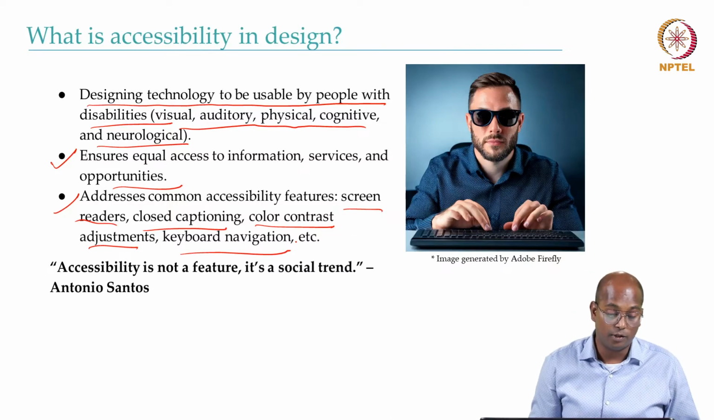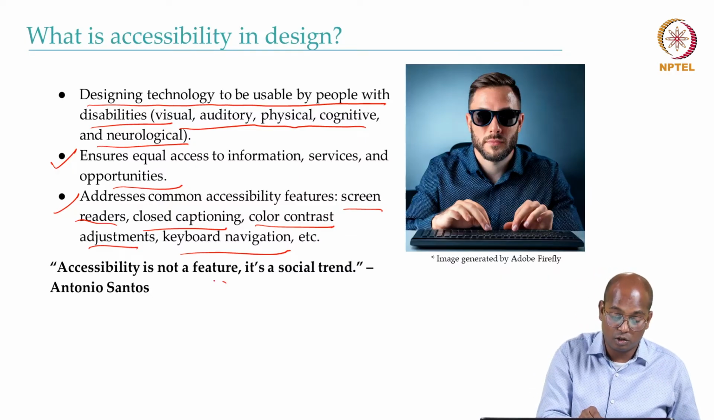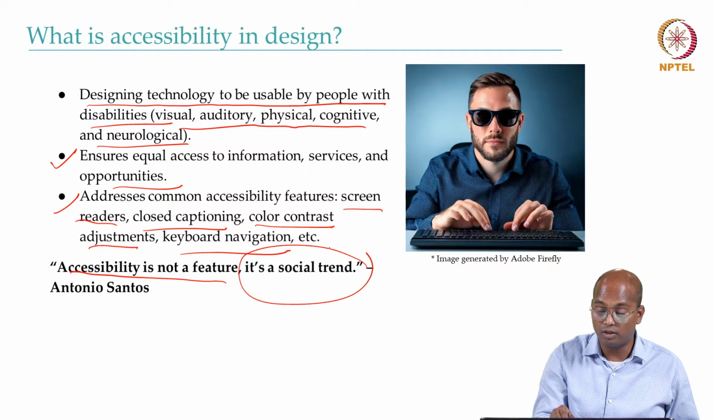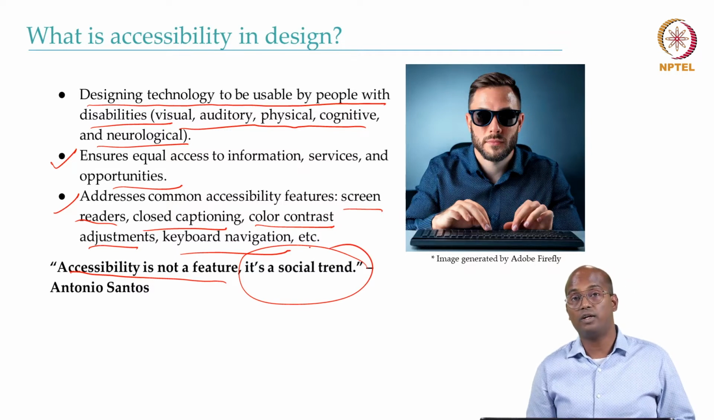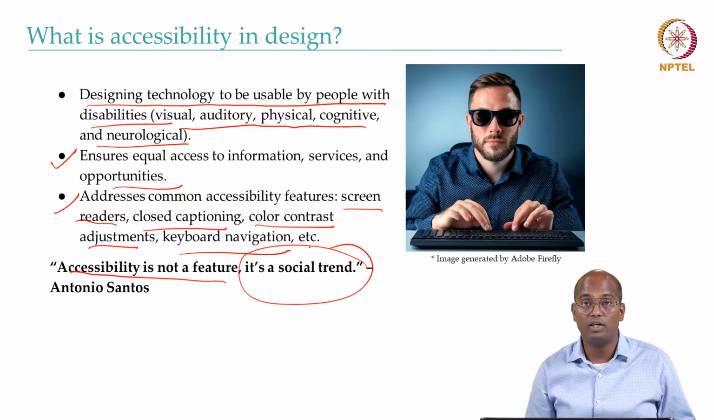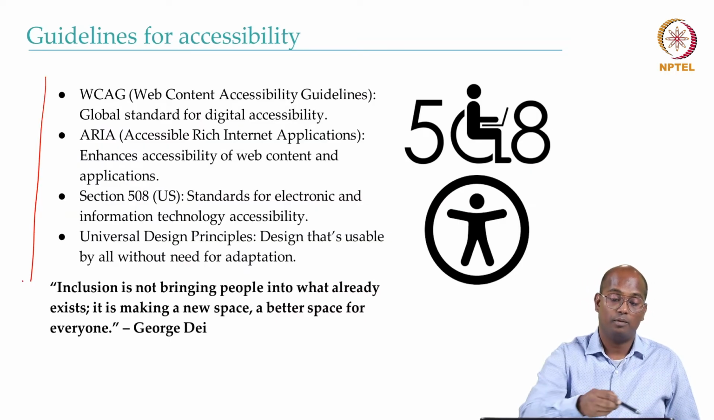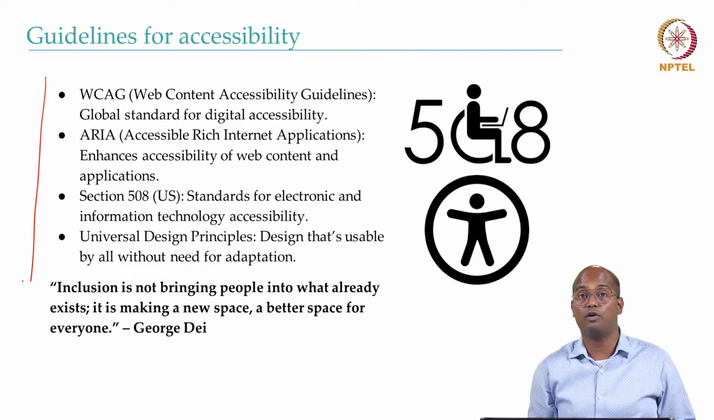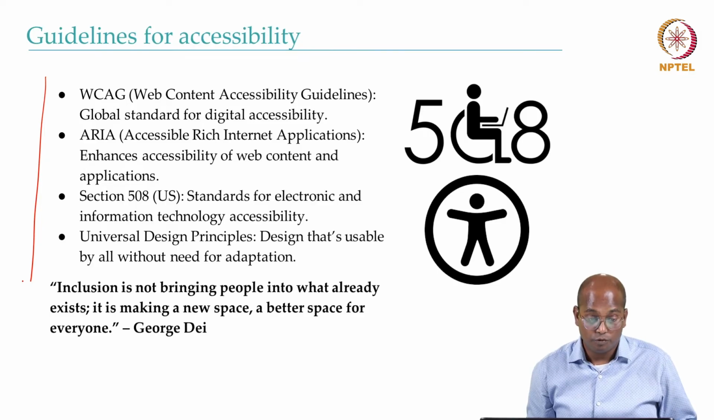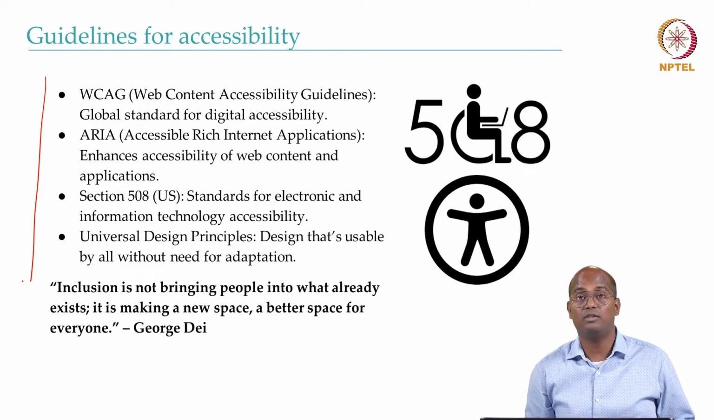And that's where Antonio rightly said, accessibility is not a feature, it is a social trend. And if you don't follow the social trend, you are going to be outdated. Your product is not being used by the people. And that's where there are standard guidelines for accessibility, and companies should follow these. There are many countries that have very stringent rules and penalties for not following these guidelines.